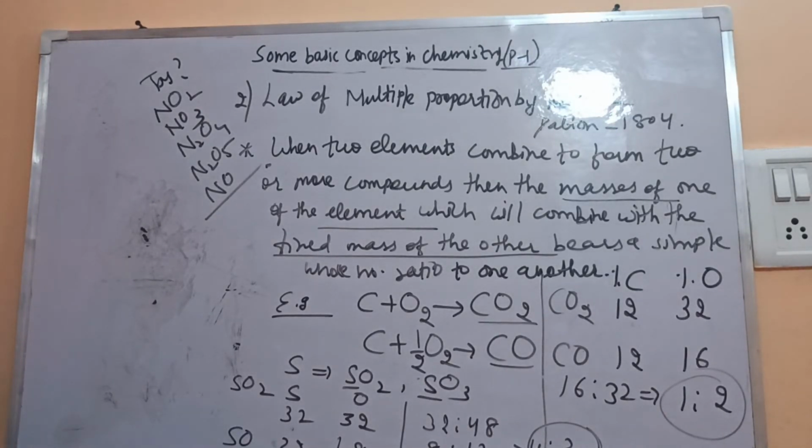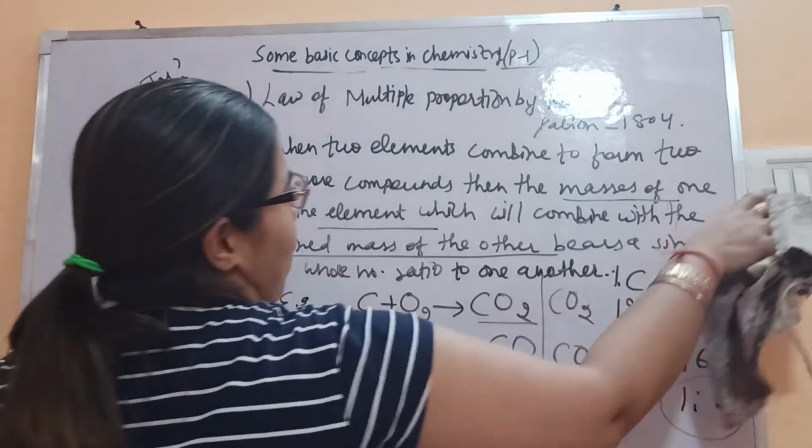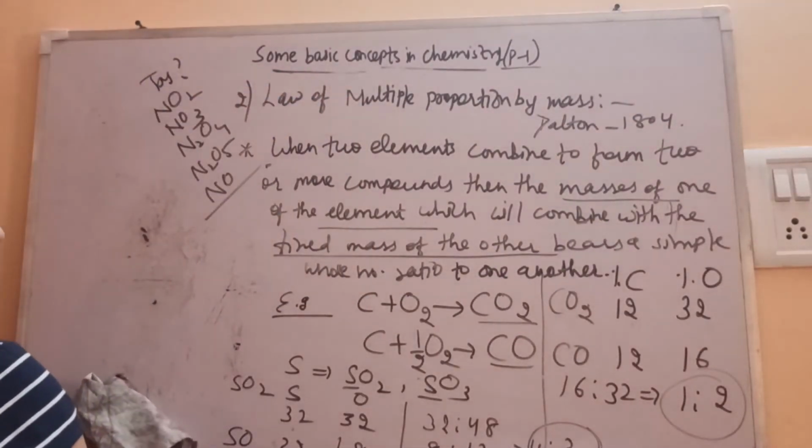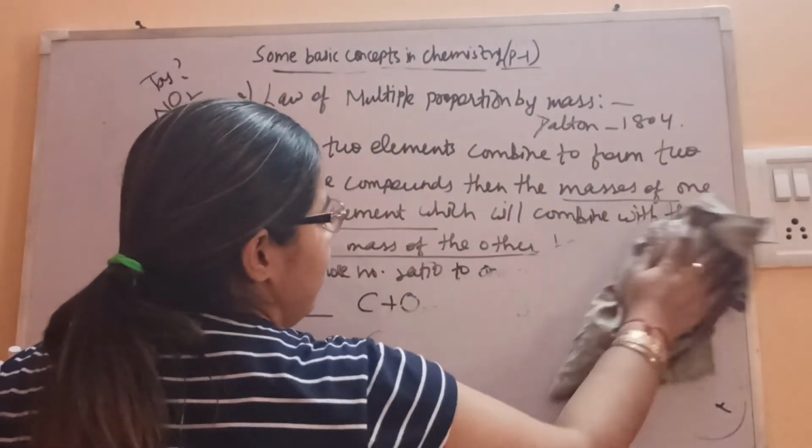Now let's see the last law, Gay-Lussac law.